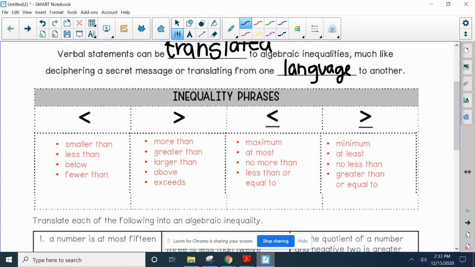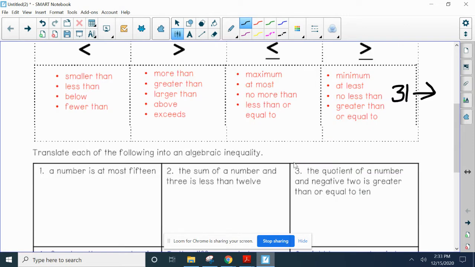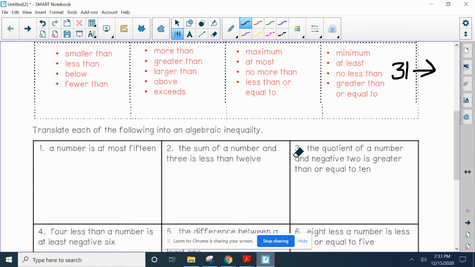This is the minimum. So you can score a 31, but you can't score any smaller than that. So we want it to be everything 31 or higher. At least, this is the smallest it can be. Otherwise, we're going to need more. No less than, so it can be this, but higher, and greater than or equal to, because that's what it is.